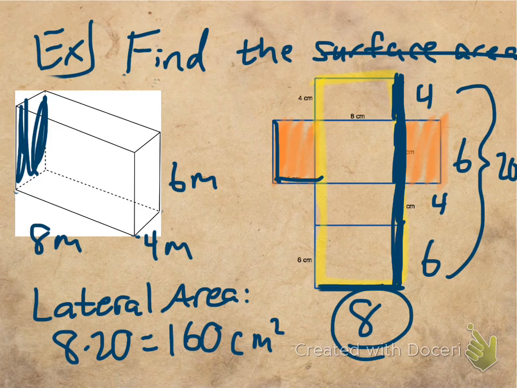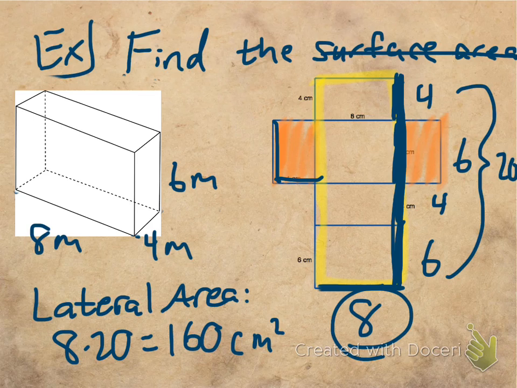This is also 4 by 6, that's 24. This is 8 by 4, so that's 32. This is also 8 by 4, that's 32. This is 8 by 6, that's 48. This is also 8 by 6, also 48. Add those all up, and you're going to get 208 square centimeters, which is the same answer. So if you forget the formula, don't panic. You can always figure it out.